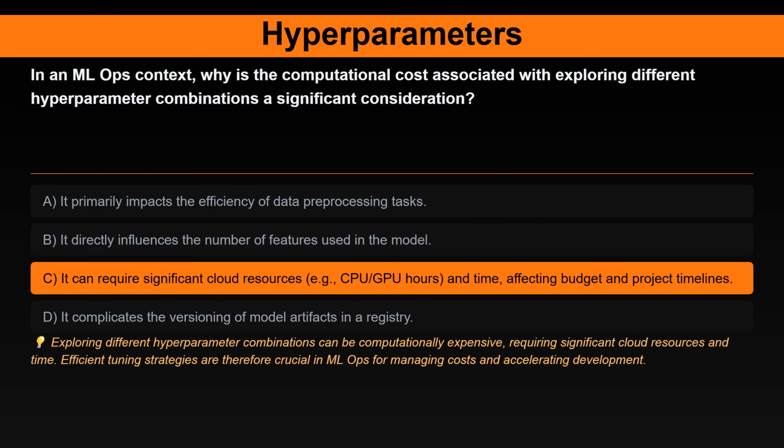The correct answer is, it can require significant cloud resources, e.g., CPU, GPU hours, and time, affecting budget and project timelines. Here's the explanation. Exploring different hyperparameter combinations can be computationally expensive, requiring significant cloud resources and time. Efficient tuning strategies are therefore crucial in MLOps for managing costs and accelerating development.